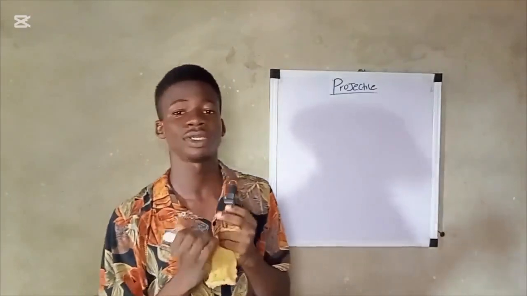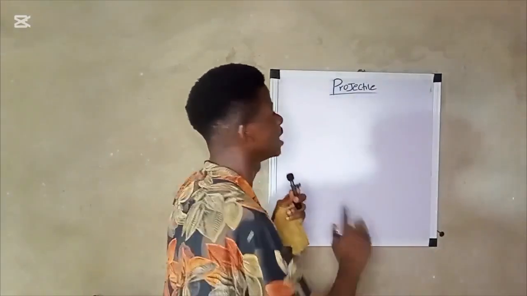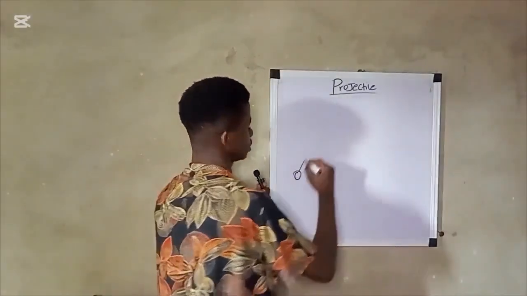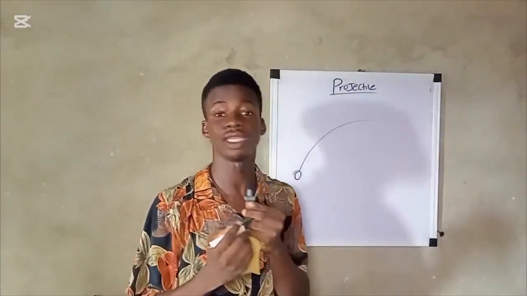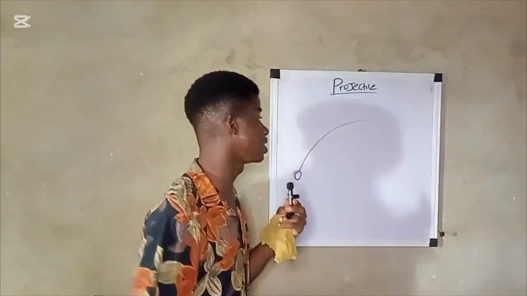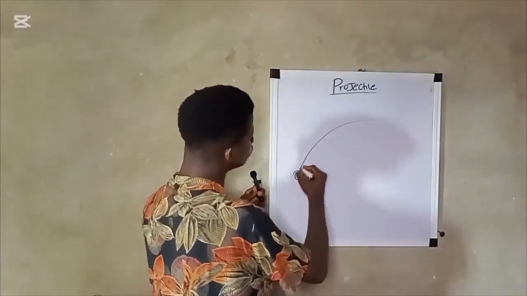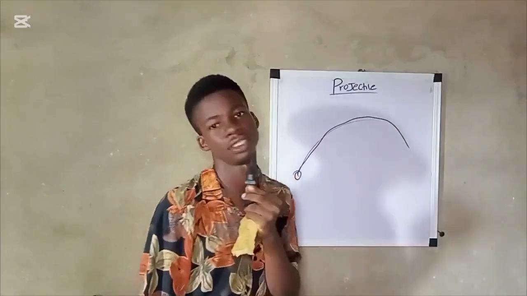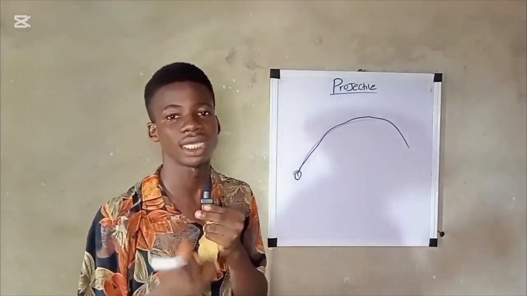A projectile just means a body. A projectile is a body that is launched into space, or you can say a projectile is a body that is launched into the air. So a projectile is a body that is launched into space or air and allowed to move on its own under the influence of gravity or air resistance. That is known as a projectile.